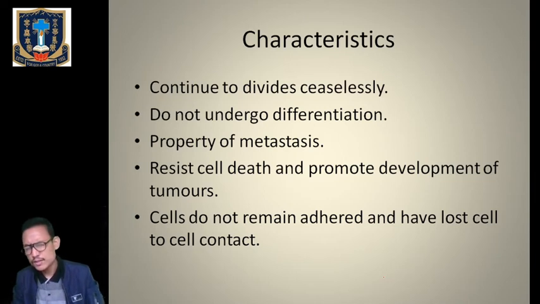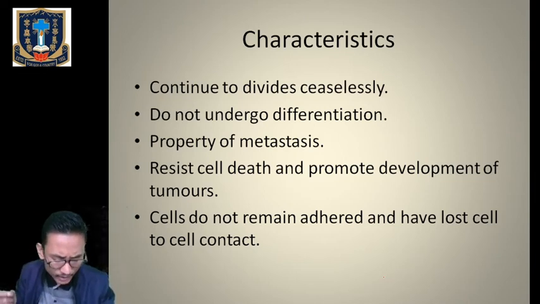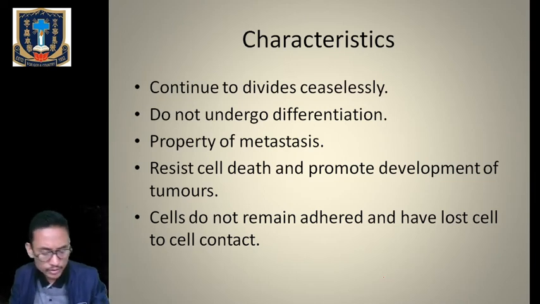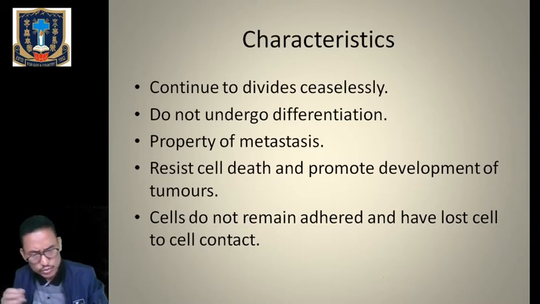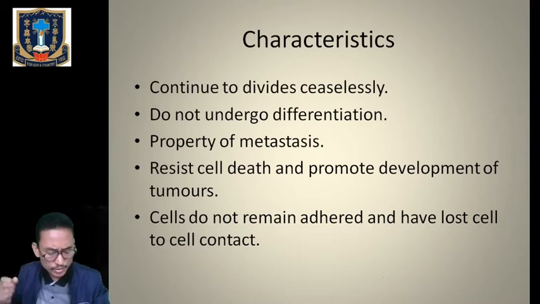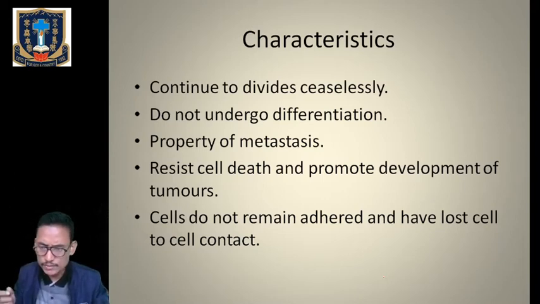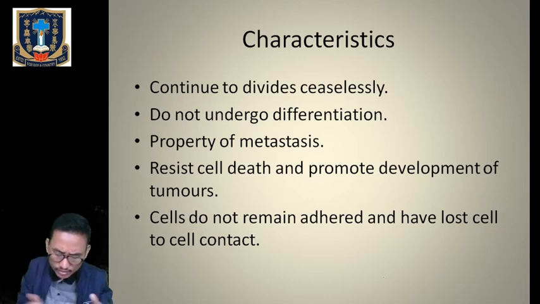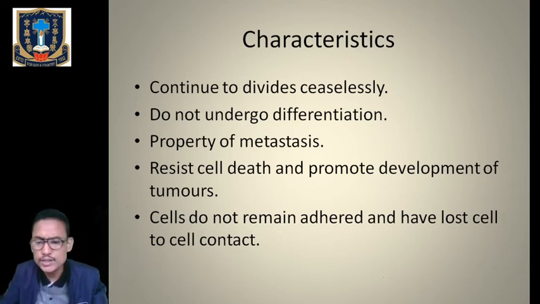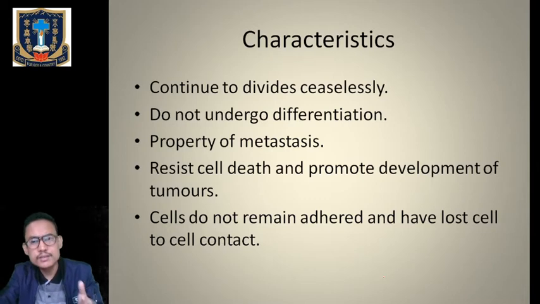Other things which you can see in the case of cancerous cells is that the number of lysosomes will be more. The nucleus becomes more irregular and granular. And there are certain genes like BRCA1, BRCA2. Those genes undergo mutations and they will lead to the formation of cancerous cells.